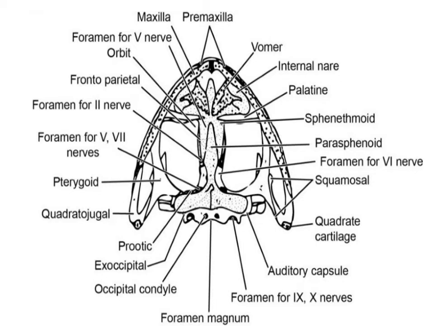The occipital condyle is a projection from the ex-occipital that fits into the atlas, the first vertebra of the vertebral column. So the head is joined with the vertebral column by means of an articulation between the occipital condyle and the groove present in the atlas.